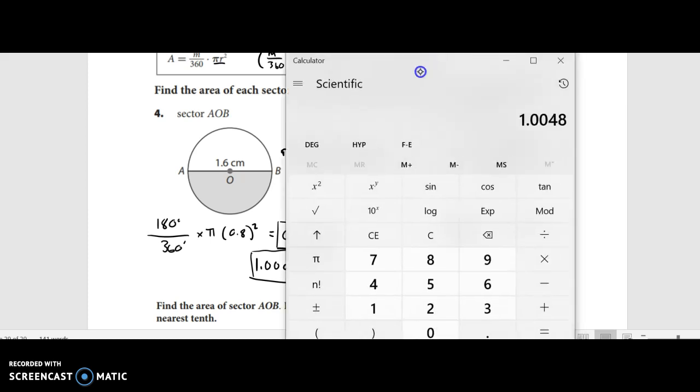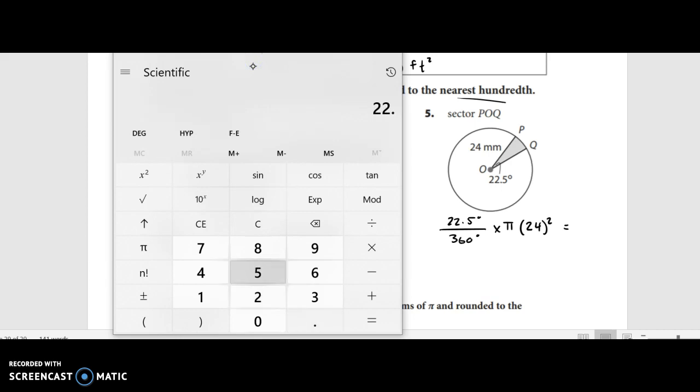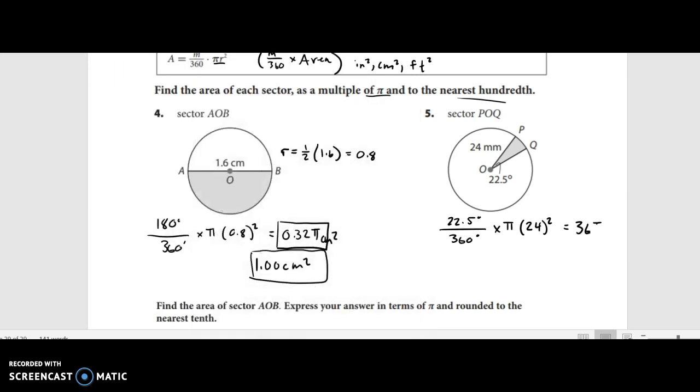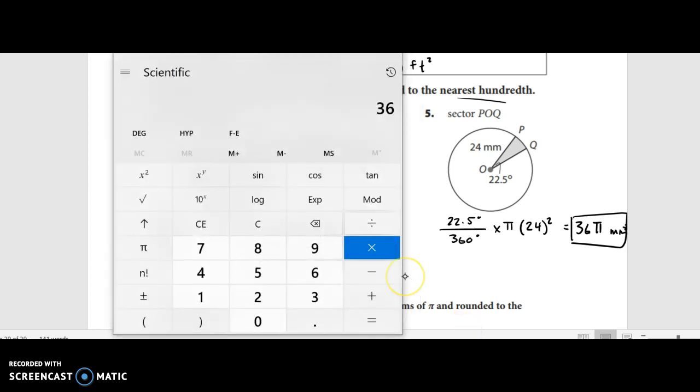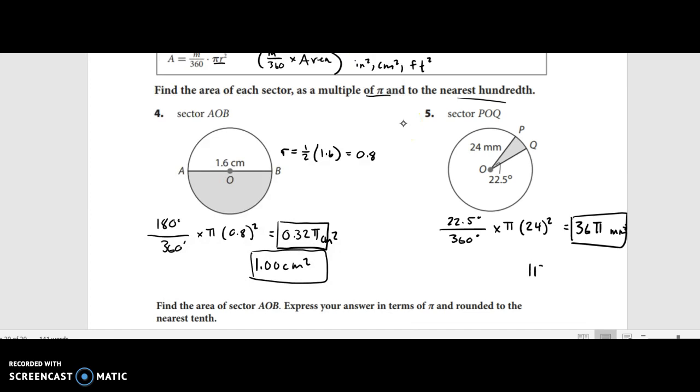And let's see, we get 22.5 divided by 360 times 24 times 24, which is 36 pi millimeters squared. Or if we multiply by 3.14, it's 113.04 millimeters squared.